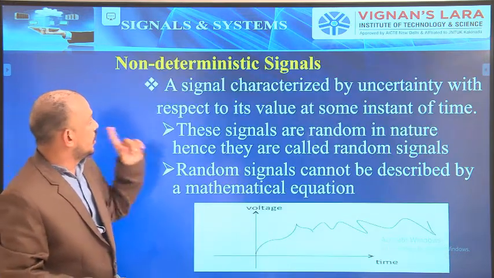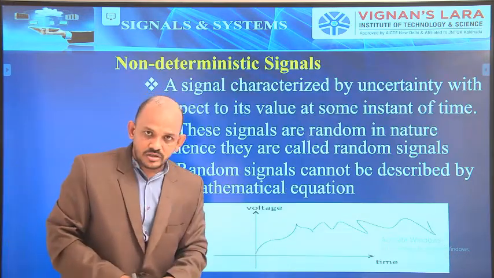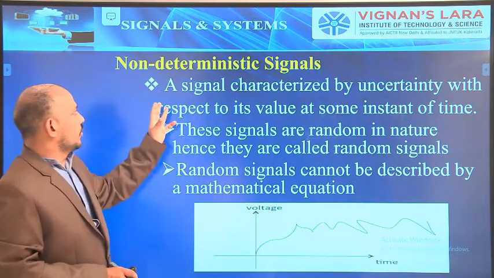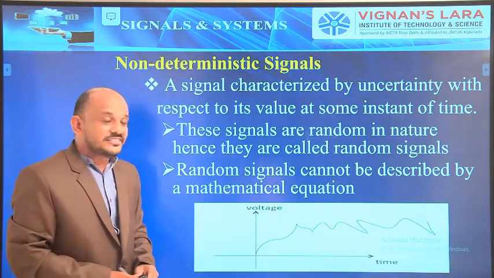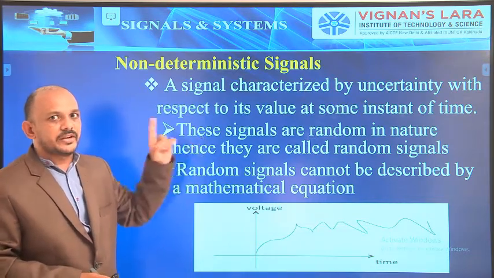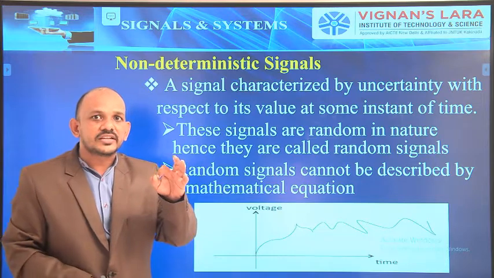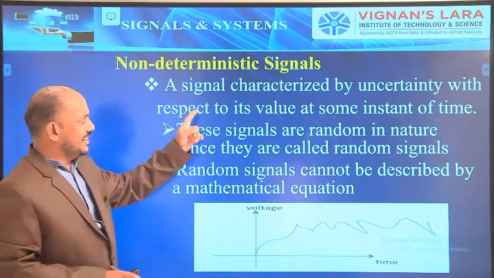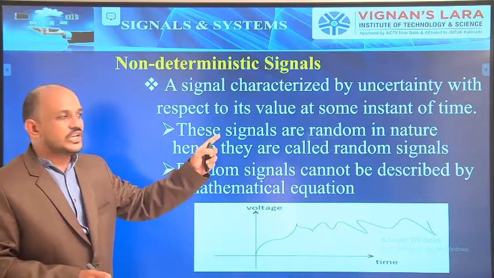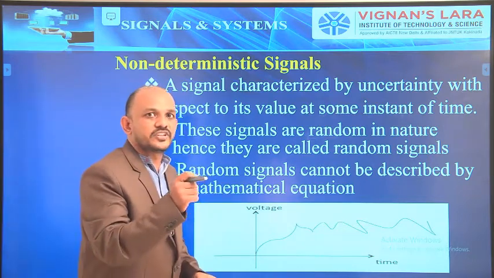Next one, non-deterministic signals. A signal characterized by uncertainty. In deterministic there is no uncertainty, but here we have uncertainty. A signal characterized by uncertainty with respect to its values at some instant of time.